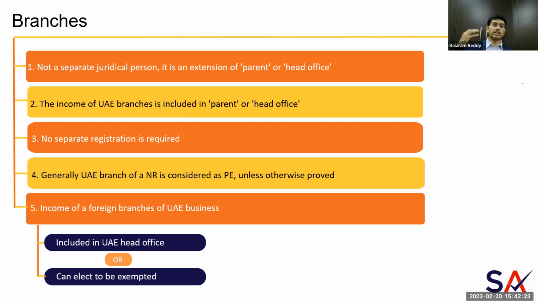The branches of foreign entities are generally considered as having a permanent establishment in UAE for those particular non-residents. If they want to say that it is not a permanent establishment for them, they have to prove that it is not a permanent establishment.